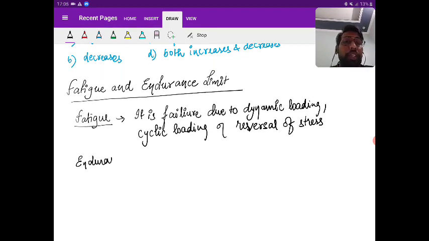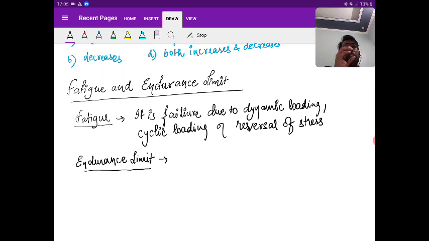This chapter is of theory. This chapter consists more of theory. In the next chapters you won't see any theory; this is the only chapter with more theory. From the next chapter on, we will have more numericals. So in this chapter we have to consider the theory, because if the theory is not clear, you cannot answer the big questions. So what is endurance limit? Come on, anyone? See here.